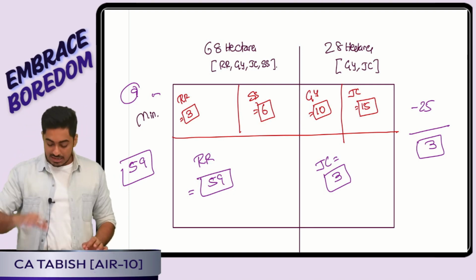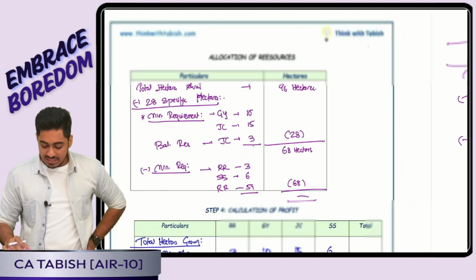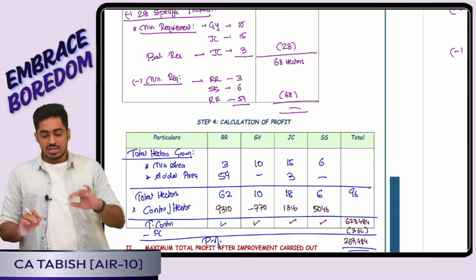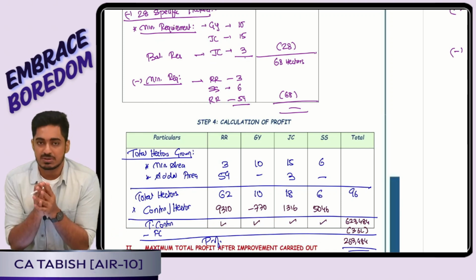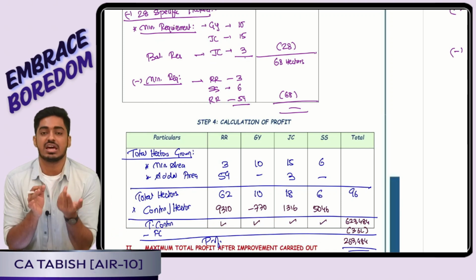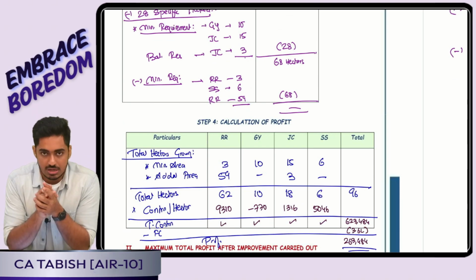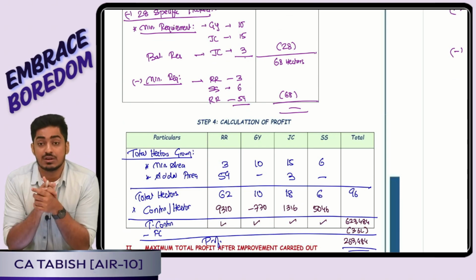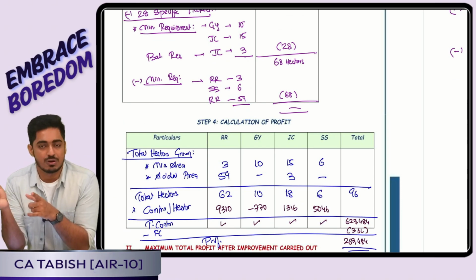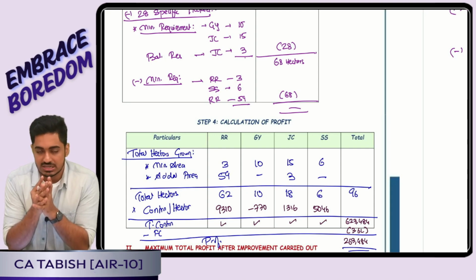Now going ahead, we had seen that if there is an improvement plan carried out, a 50,000 loan I am taking at 6% interest. That means 3,000 extra interest I am paying, extra fixed cost. In that 28 hectare, Royal Red also I can grow, so Royal Red will also come in the allocation.